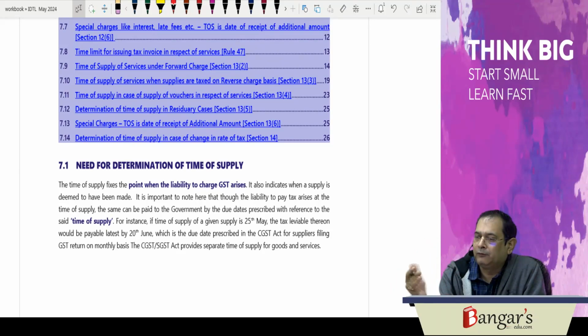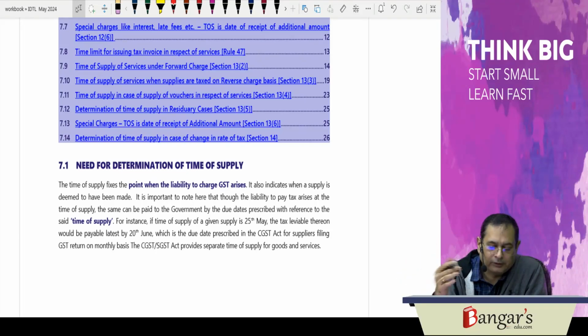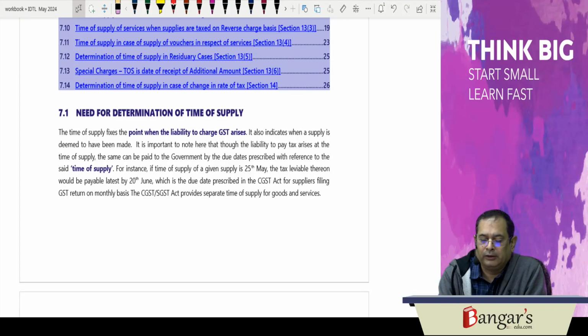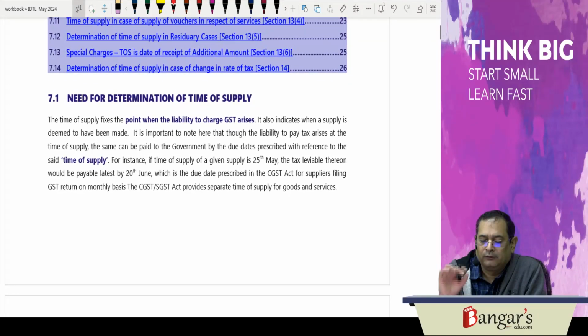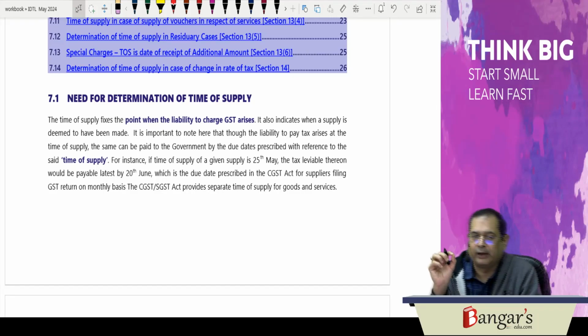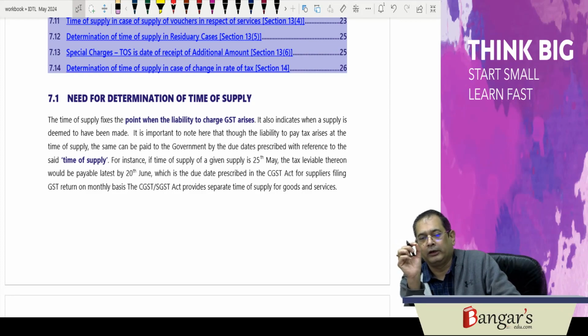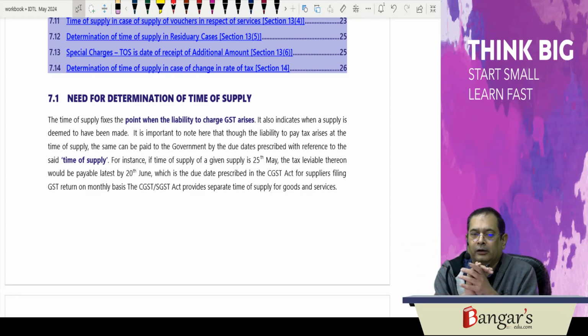Separate provisions have been made for determination of time of supply in respect of goods and services. Therefore, Sections 12 and 13, and then we will go with Section 14. It's a very simple chapter. It's not a difficult chapter, but you have to remember it. So, basically the time of supply fixes the point when the liability to pay GST arises, when you will be liable to pay GST. That has been determined by the time of supply. It also indicates when a supply is deemed to have been made.